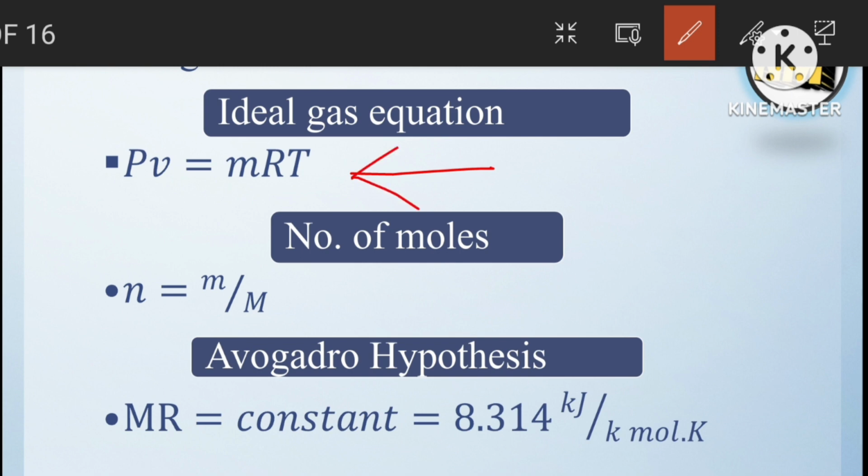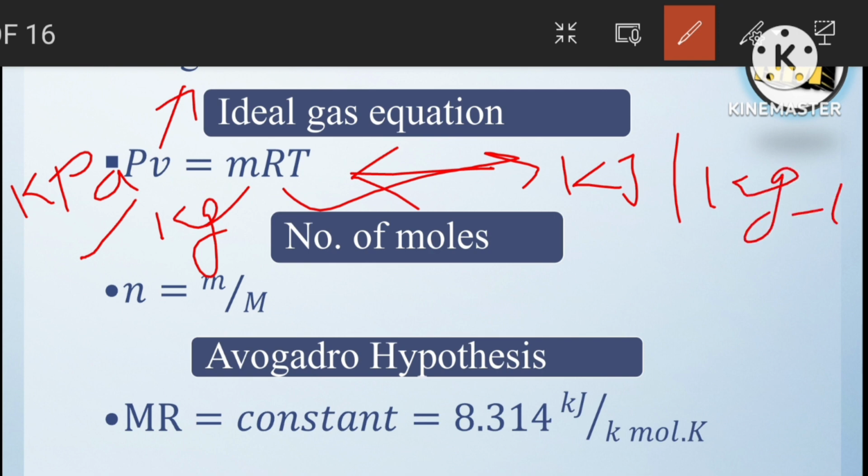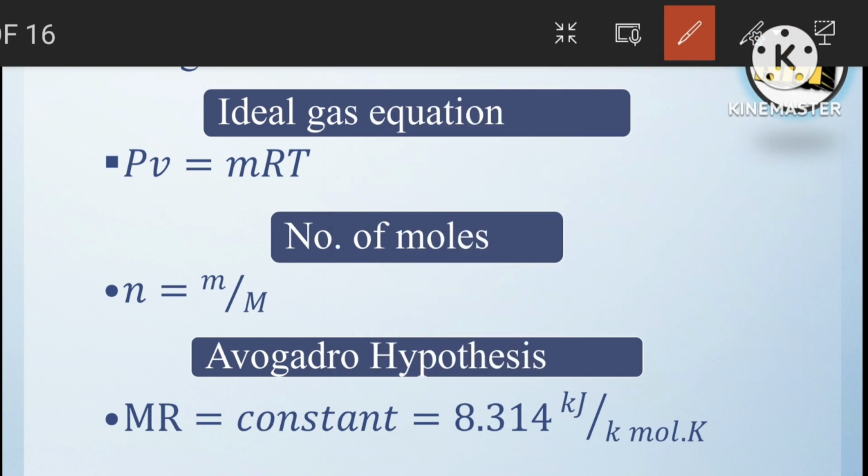Here I wrote the ideal gas equation, PV equal to mRT. We know that P is the absolute pressure, whose unit is kilopascal, volume is meter cube, m is mass in kg, R is the characteristic gas constant, whose unit is kilojoule per kg Kelvin, and T is the temperature in Kelvin. In this way the units are defined. You have to write these units also.